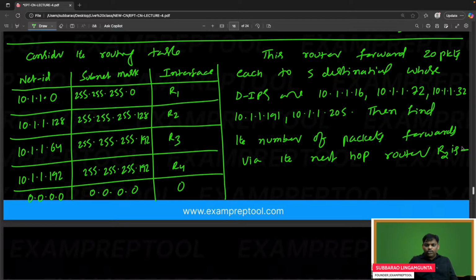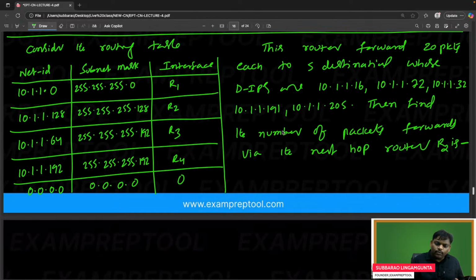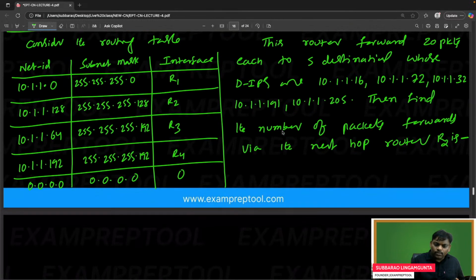So my question to all the people, please give the answer. Read this properly first, then afterwards I will ask a few questions. This router forwards 20 packets each to 5 destinations, whose destination IPs are these.